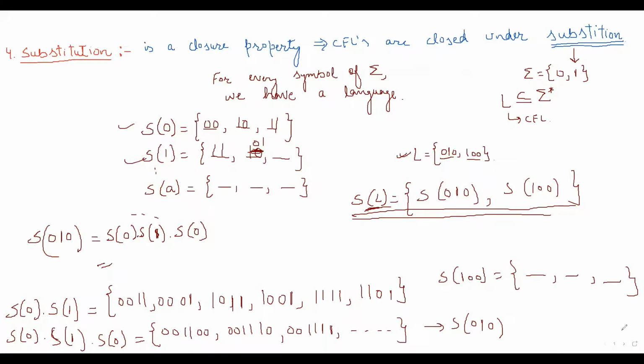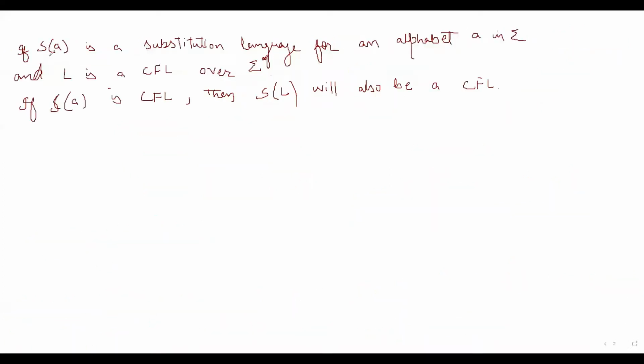If S of A is a substitution language for an alphabet A in sigma, and L is a context-free language over sigma star, and S of A is context-free, then S of L will also be context-free.